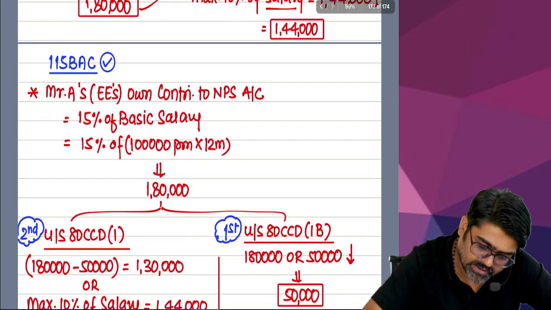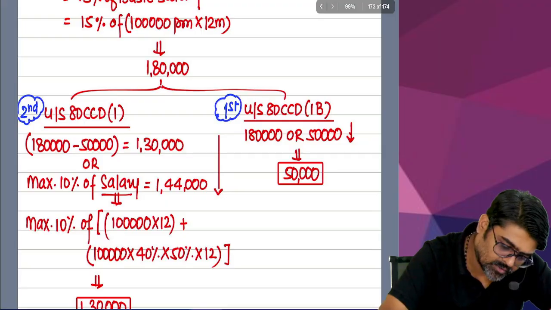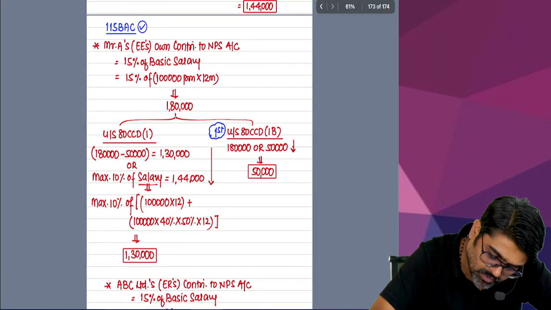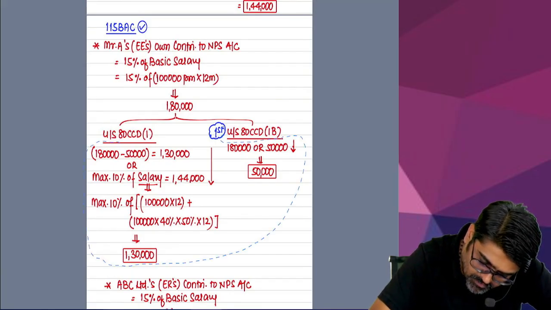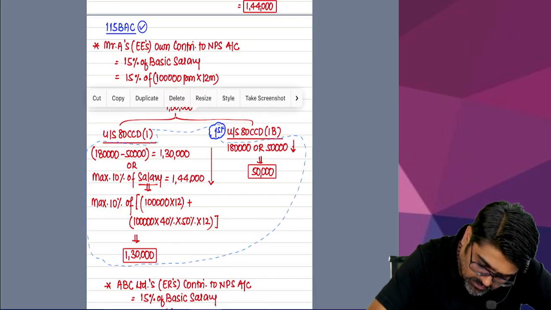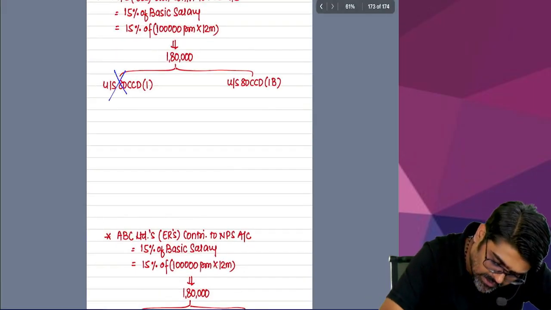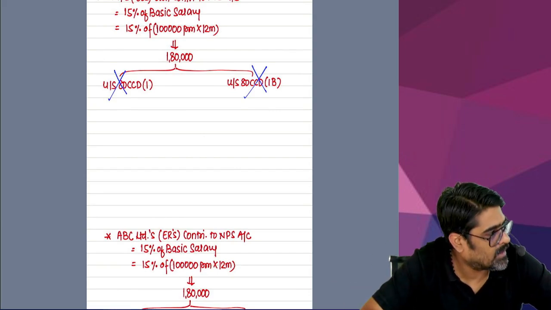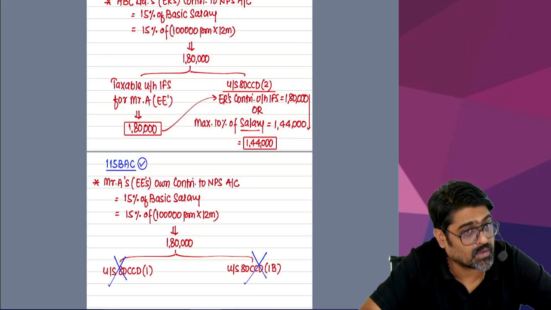Tell me, Mr. A's own contribution to NPS, how much? 1,80,000. Yes or no? This entire calculation which you have made now will be of no use. Tell me why. Because this will not be allowed as a deduction under section 80CCD 1 as well as 1B. Both will not be available because the assessee is following 115 BSc. Yes or no?